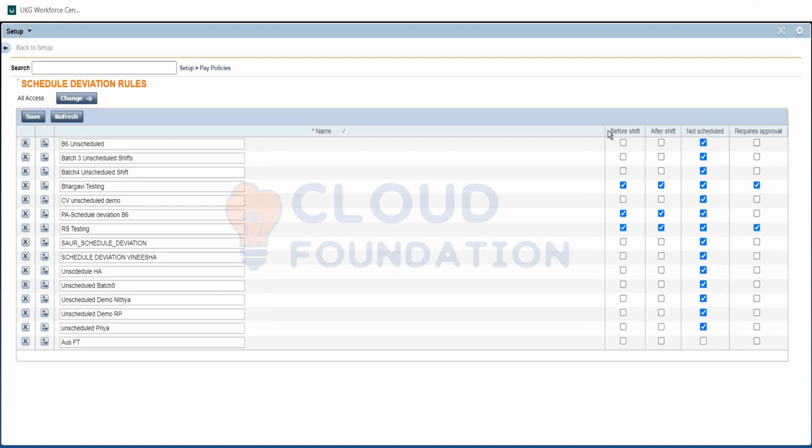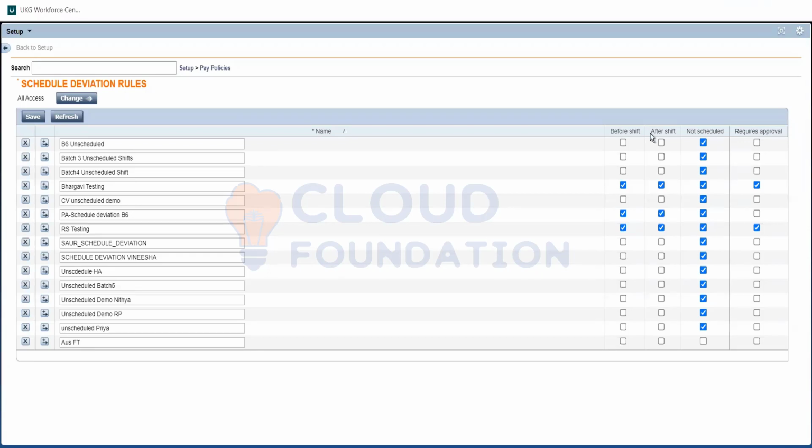Here it's only two things. If I come before my shift, how should my hours be paid up to that? For example, I'm coming at 7:45. So 7:45 to 8, how should my shift be paid? And if my shift ends by 4, and I'm working beyond 4, how should my shift be paid?